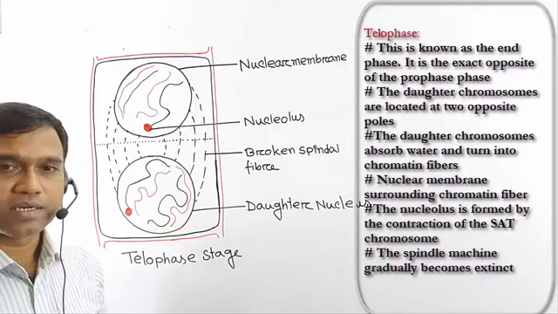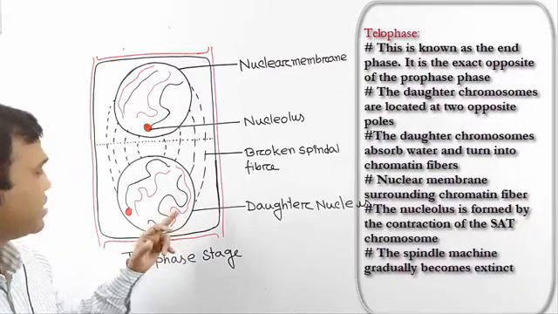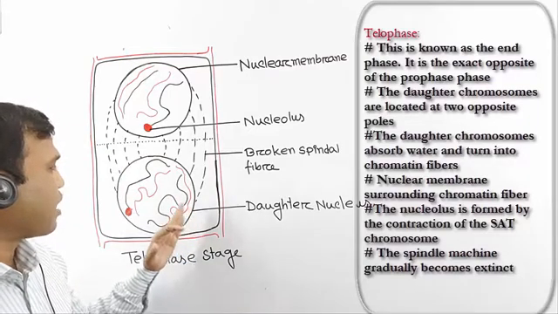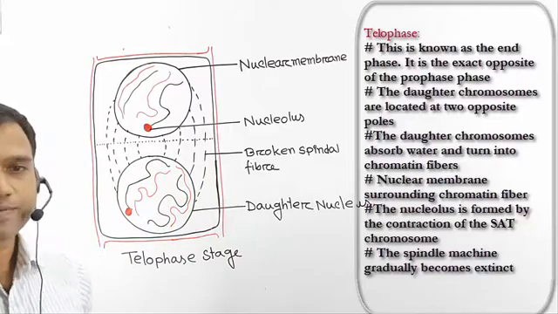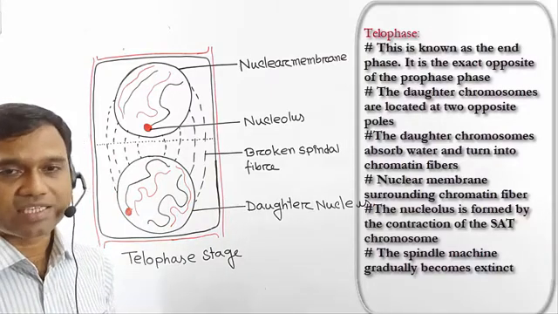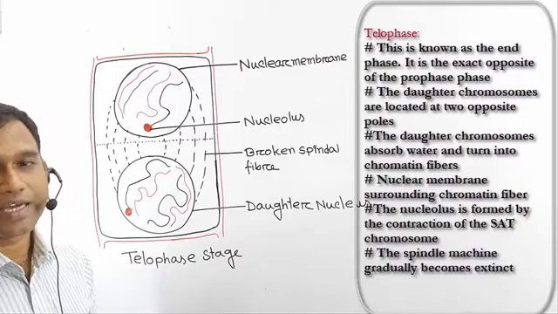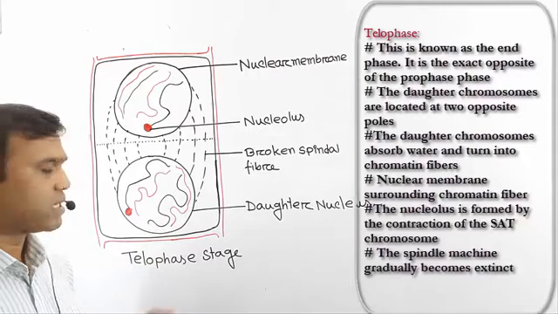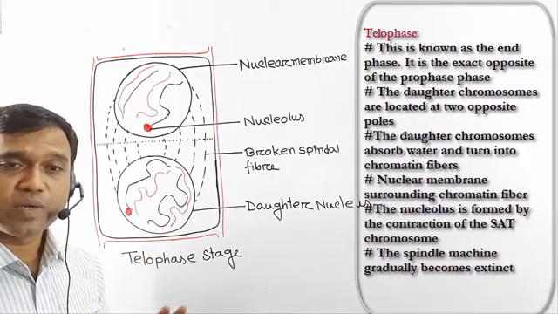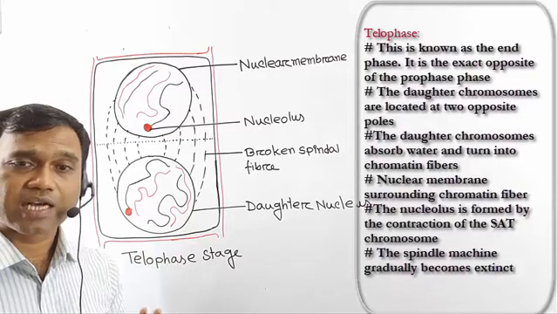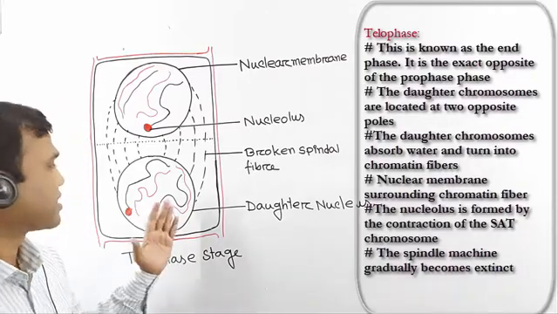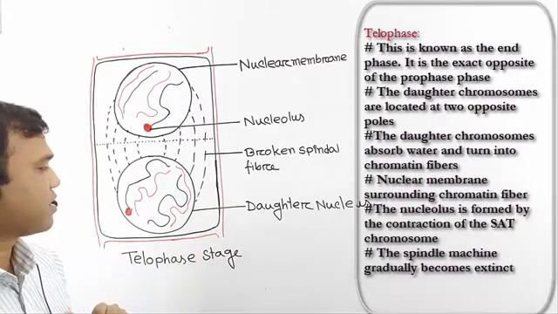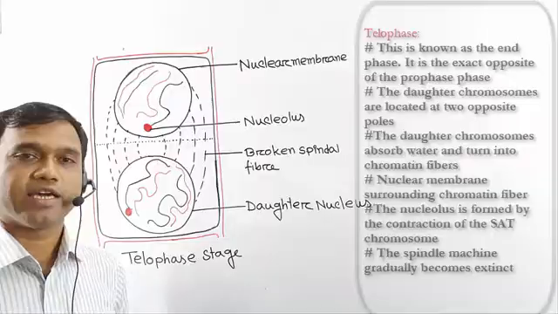The nuclear membrane is created outside of this chromatin fiber. The nucleolus is formed by the constriction of the Z chromosome. Next point, the spindle apparatus gradually becomes extinct at the end of this stage. These characteristics are found in this telophase stage.